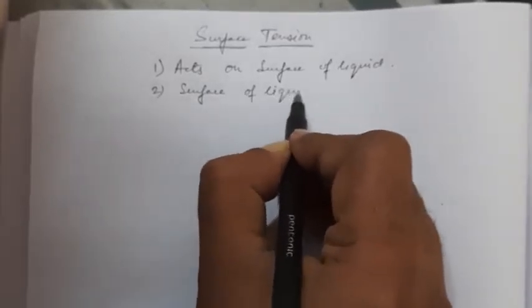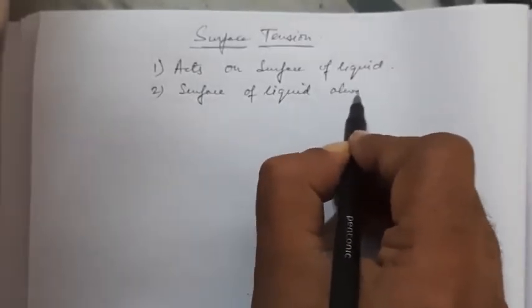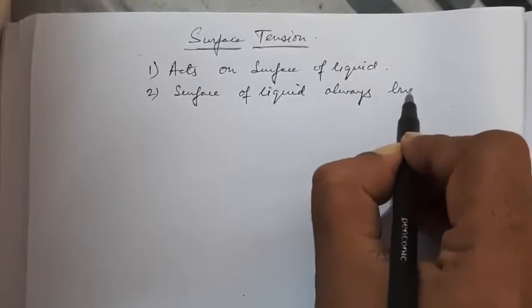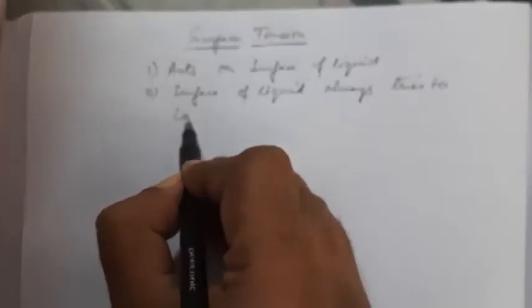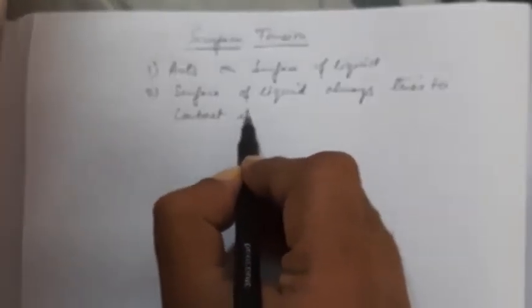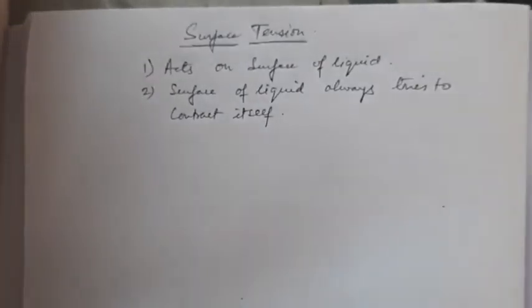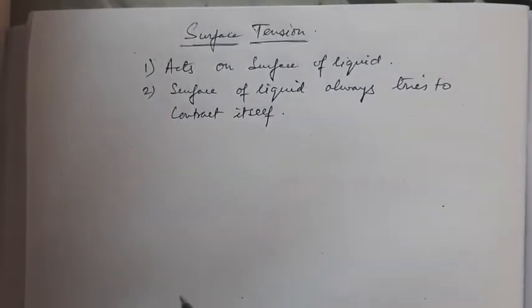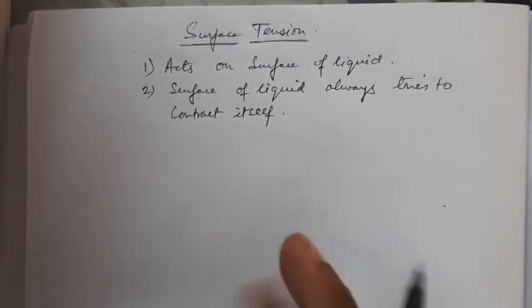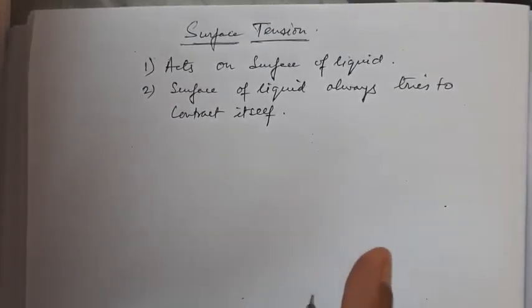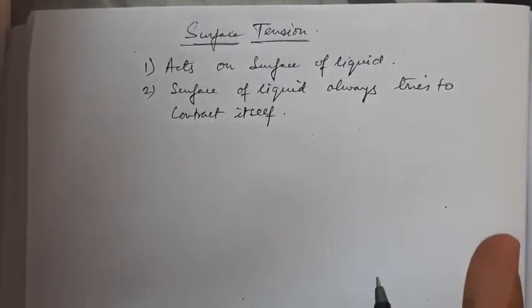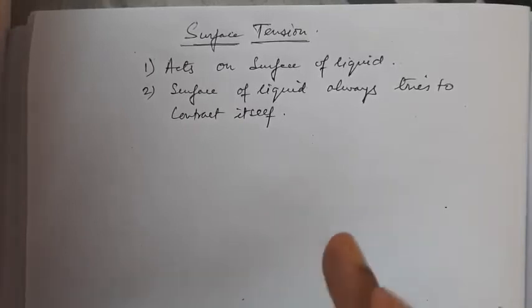The surface of a liquid always tries to contract itself. This is a special property of all liquids. All liquids have a tendency to minimize their surface area. That means it tries to contract itself.